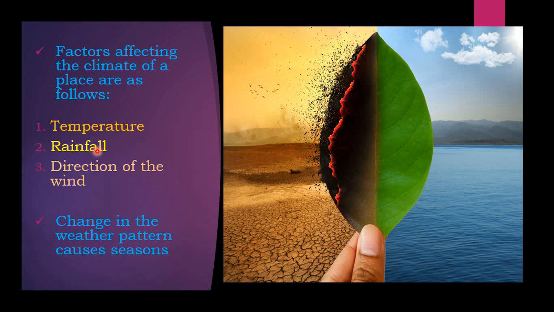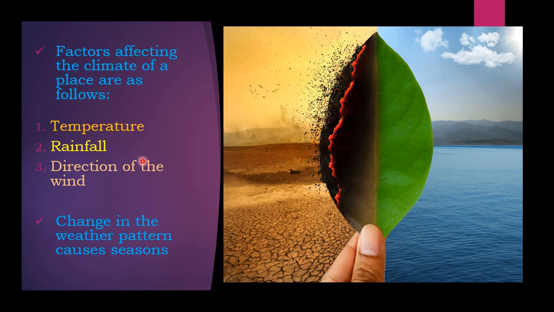Some places have a very hot climate while some have a very cold climate. Similarly, some get heavy rainfall, and there are places that do not get enough rainfall. In the same way, the factors affecting the climate of a place are as follows.